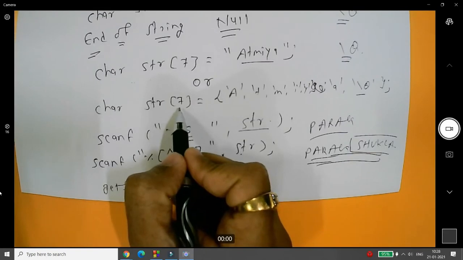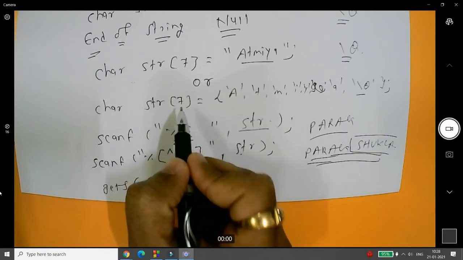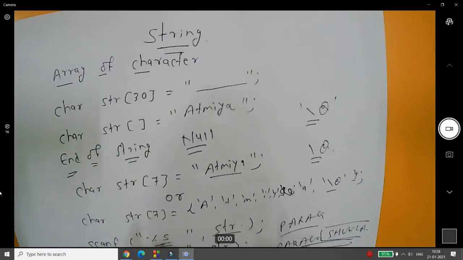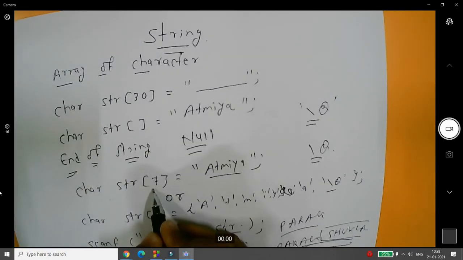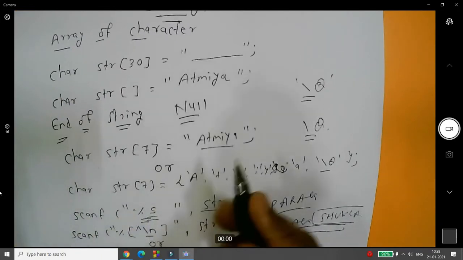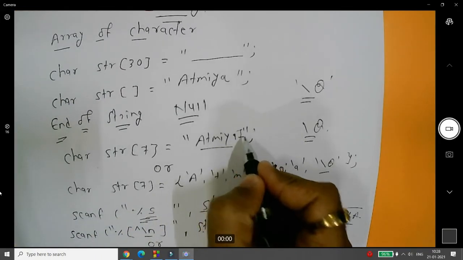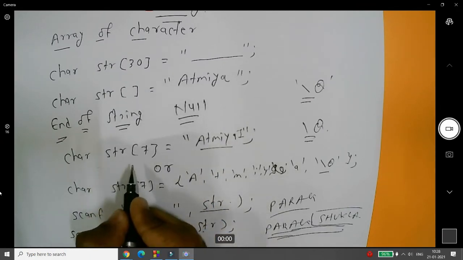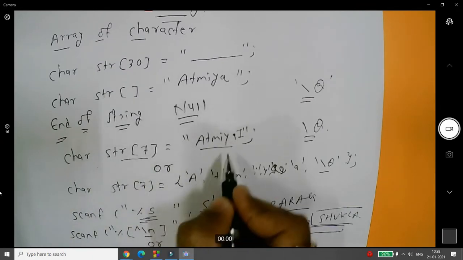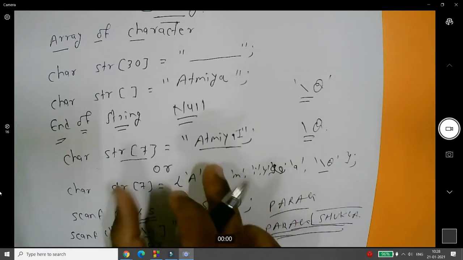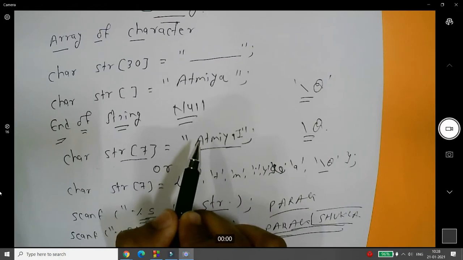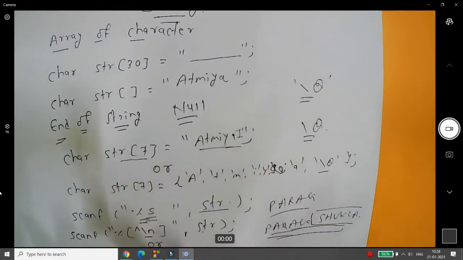For example, if you define 7, right, and you have written exactly 7 characters. For example, if I am writing here char str[7], and I am writing here ATMIYA1. So now my size of the character array is 7, and I am assigning 7 characters to this. Then in this particular case, your null will not be assigned to your character array. This is the point to be noted.